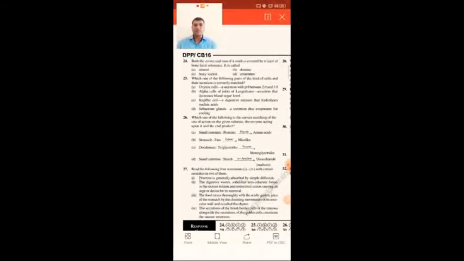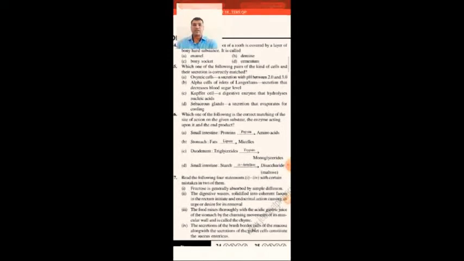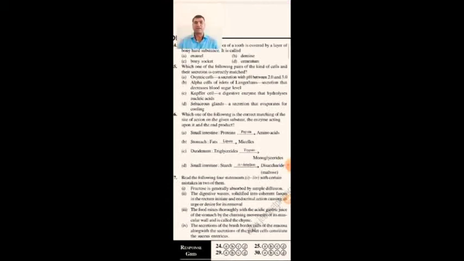The 26th one. Which of the following is the correct matching of the site of action of a given substrate, the enzyme acting upon it and the end product? Small intestine, proteins, pepsin, amino acids; stomach, fats, lipase, micelles; duodenum, triglycerides, trypsin, monoglycerides; small intestine, starch, alpha amylase, disaccharides.